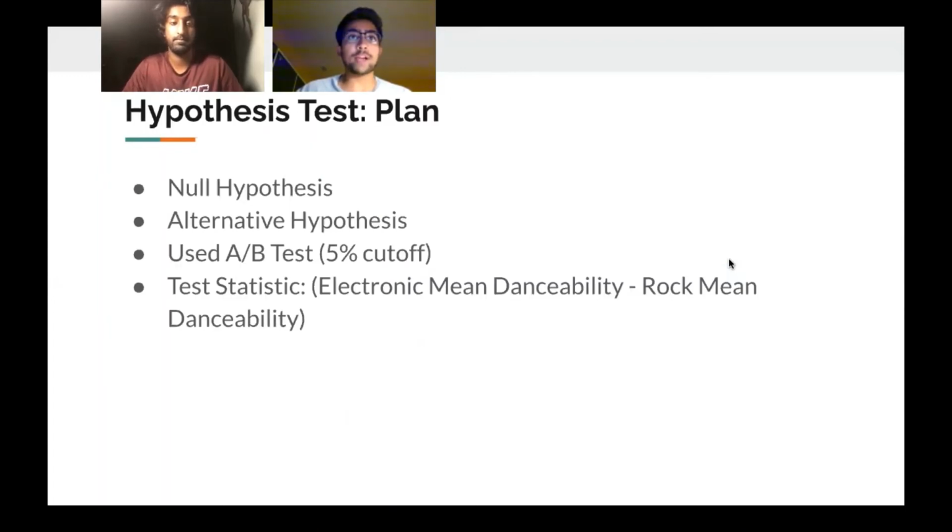Next, we carried out the actual hypothesis test. Our null hypothesis, again, was that the distributions of the danceability scores for the 2 track genres are the same, and any difference was due to chance. And the alternative was that electronic track genres have higher danceability scores than the rock track genres. We used a standard A/B test with a 5% cutoff, and our test statistic was the difference between the electronic mean danceability and the rock mean danceability.